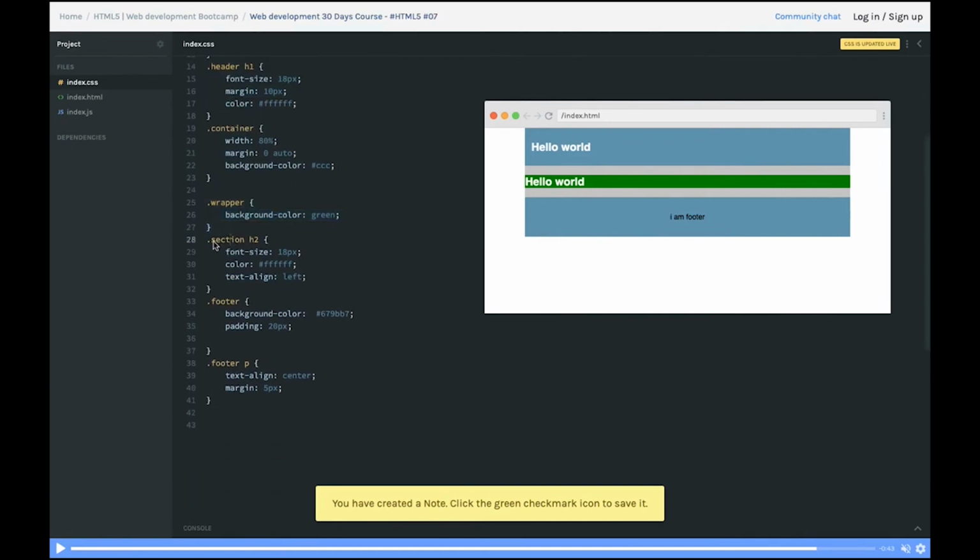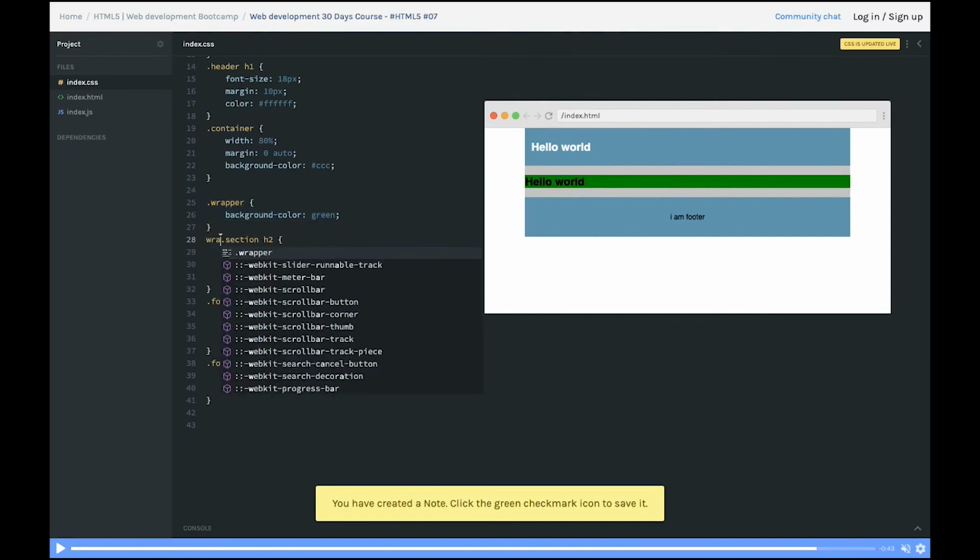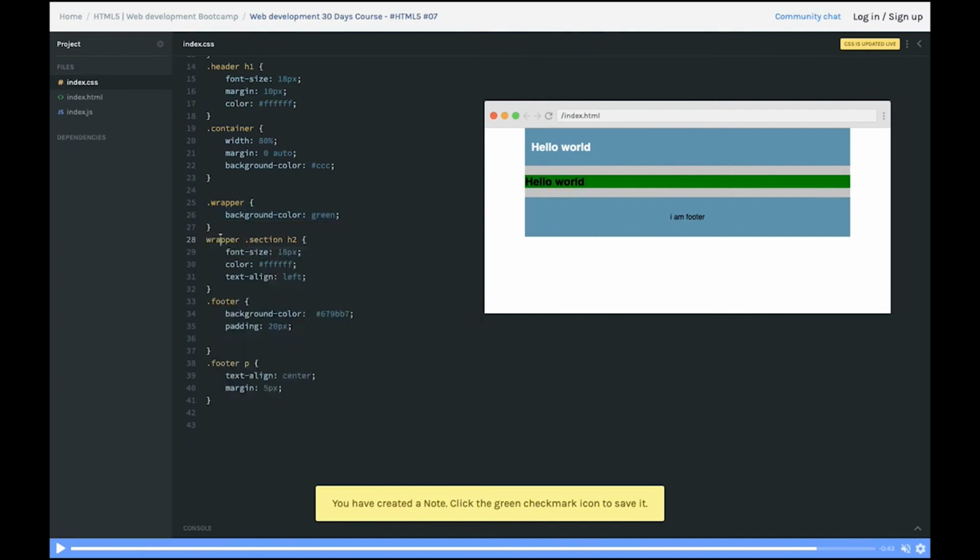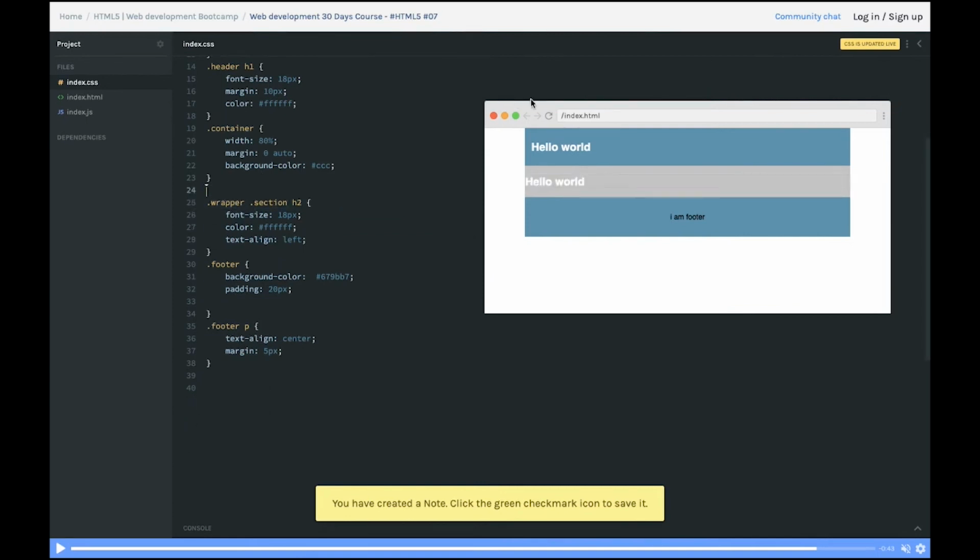You can just write it something like this if you want. Okay, I'm talking about this section which is inside wrapper. So if you see the definition, we have a wrapper, inside that we have a section, inside that we have h2. So it will not apply any particular style on any other section. It will apply only to that section which is inside a wrapper. Okay, so you just need to take care of all these kinds of nesting. This is important. And we have a footer.